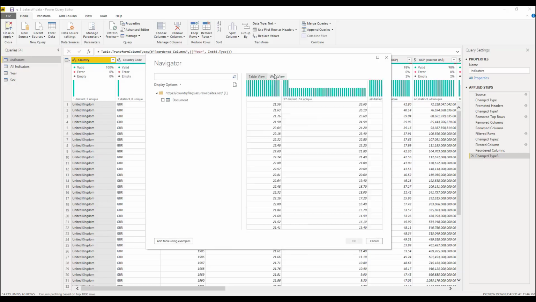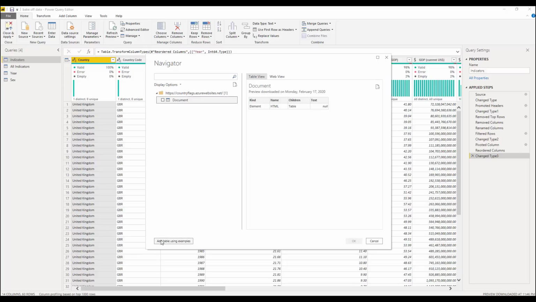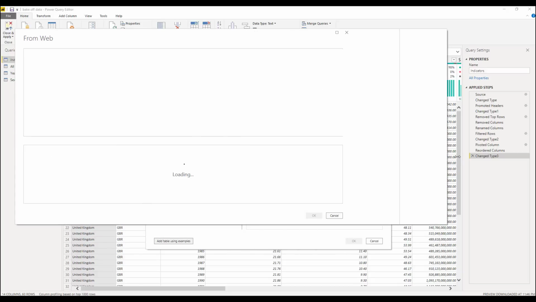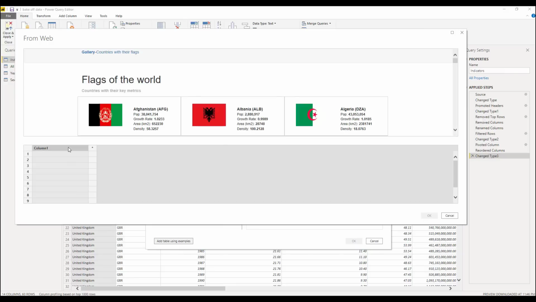So as we've established, we do not have a nicely structured table. So what we're going to do instead is add this data using examples that we can just give to Power BI. And Power BI will just figure out this data. First thing I'm going to do is give this column a name. And then we're just going to give Power BI a couple of examples.